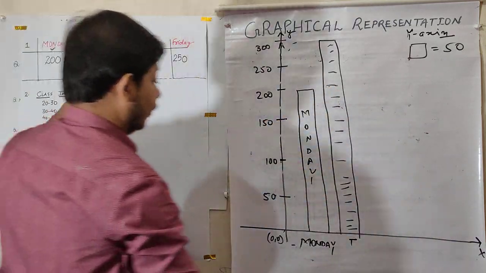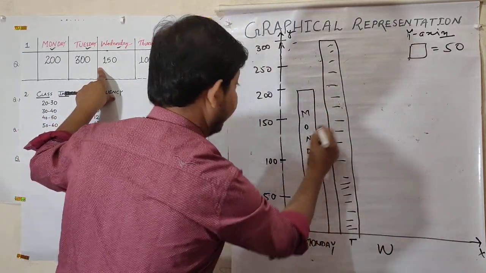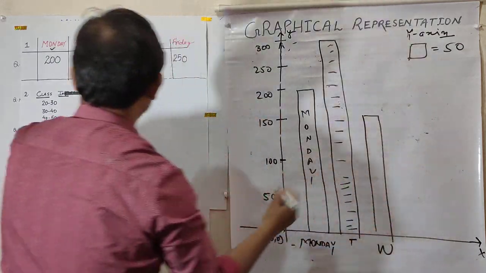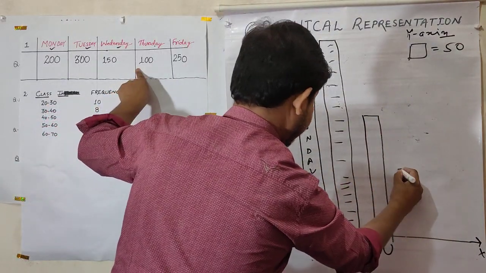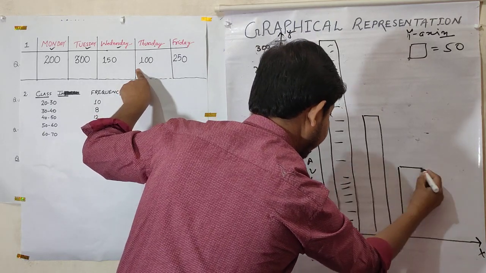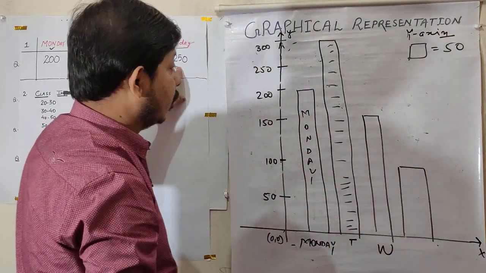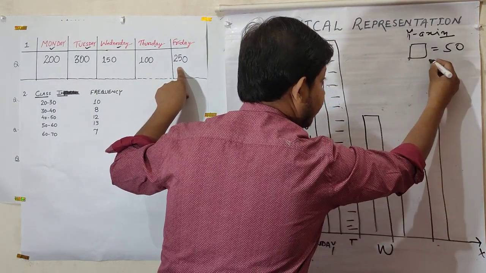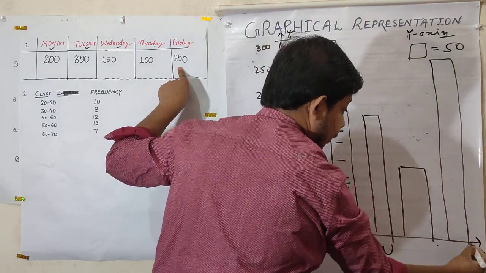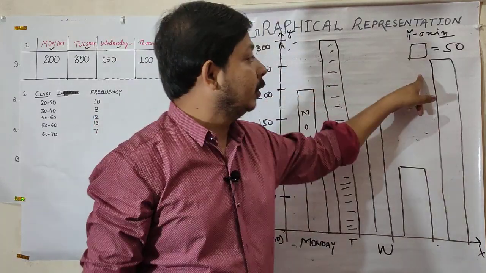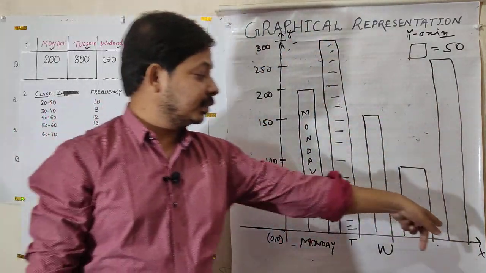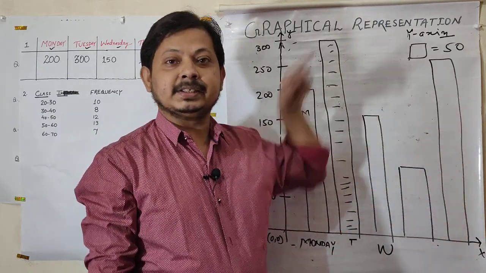Then Wednesday W 150. Then Thursday 100, again decreases. Again the lockdown is over, 250, because I am going to give a message also: people do not have control over their emotions, they will go and buy everything. So see the situation here, it again increases.